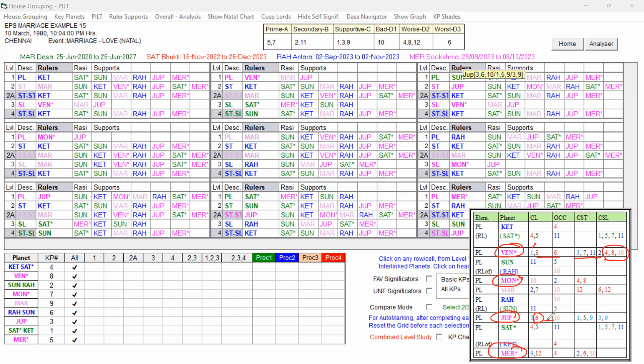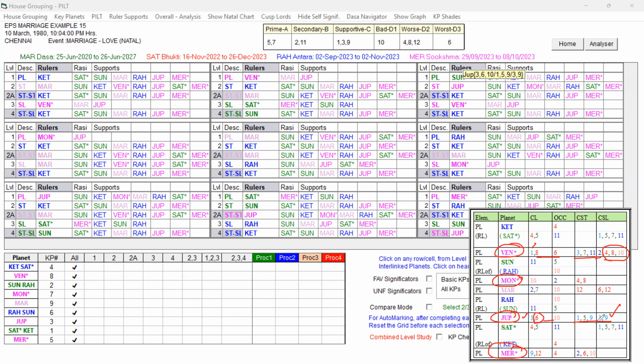Now 6, 10 grouping are found because of cuspal lordship for the 6th house, but it is being reduced by the 1, 5, 9 and 3, 9 cuspal sublord. So this is also good. So though it is 6th lord occupying 10th house, it is having 1, 5, 9 and 3, 9 cuspal sublord supporting the third house and reducing the sixth house.